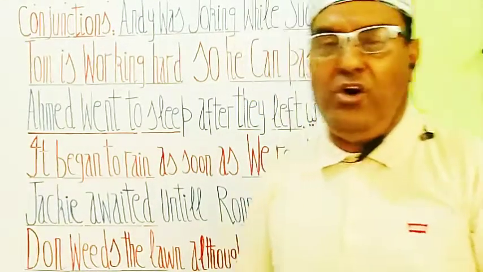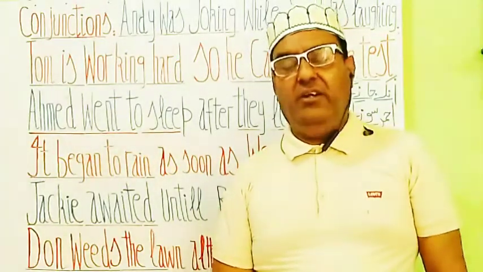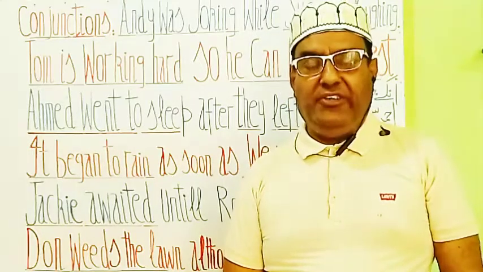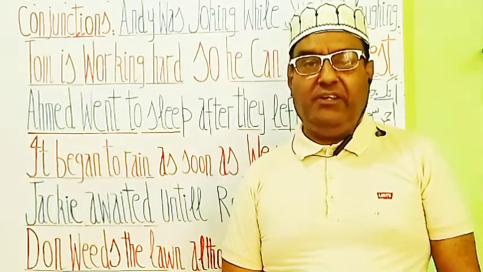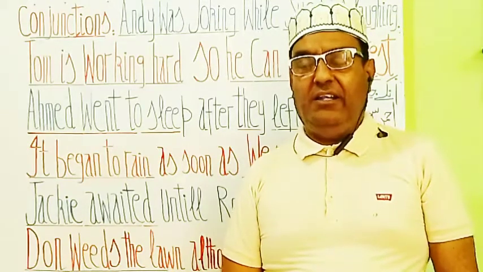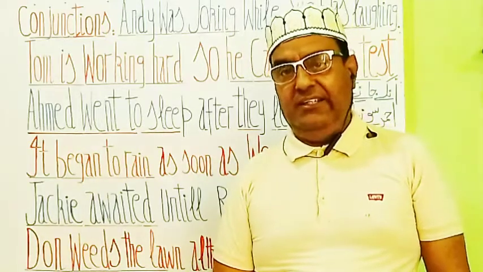Don weeds the lawn although he looks tired. Don लॉन में से घास फूस काटता है, साफ करता है. although अगरचे he looks tired. वो थका हुआ दिखाई देता है.